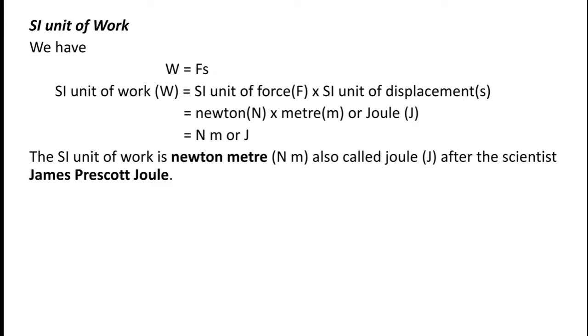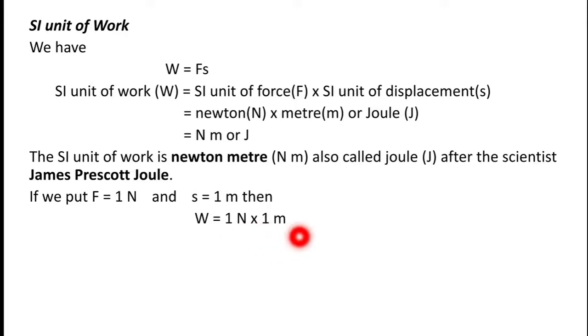Now let us try to define 1 joule with the help of this expression, that is work done equals force into displacement. Now students, suppose we put force equal to 1 Newton and displacement s equal to 1 meter, then with the help of this expression what can we write? W equals 1 Newton into 1 meter. So it is equal to 1 Newton meter or 1 joule, because you know Newton meter is equal to joule.